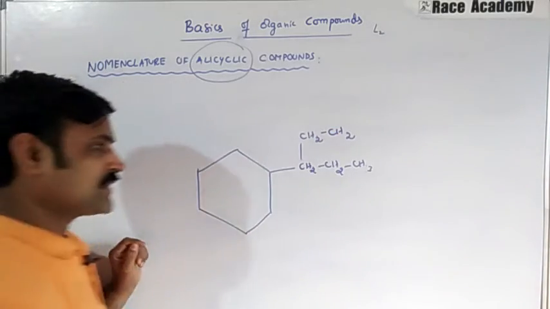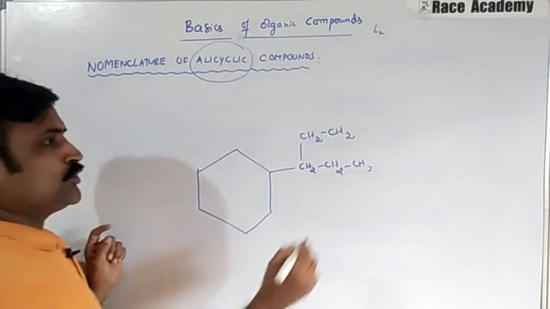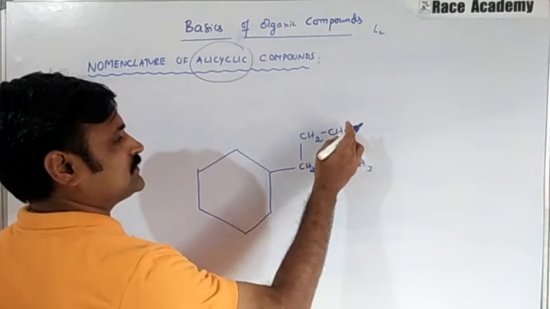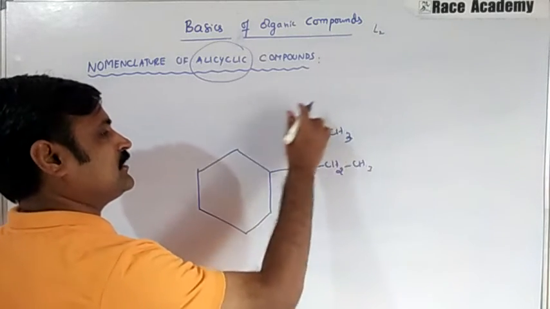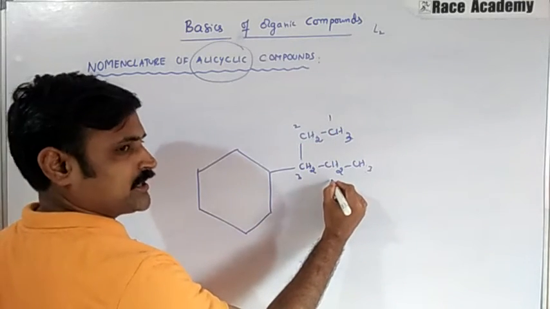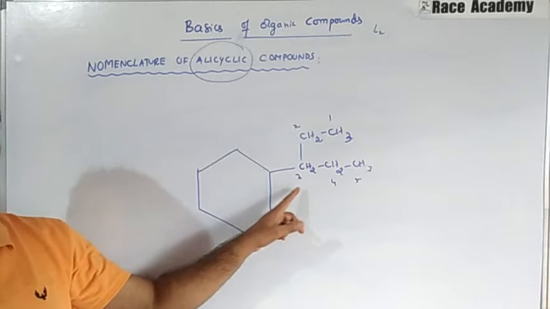So it is also 5 carbons in the side chain. If you start giving numbering, this is 1, 2, 3, this is CH3. Either side you can give numbering: 1, 2, 3, 4, 5. So on the third carbon we have the ring.